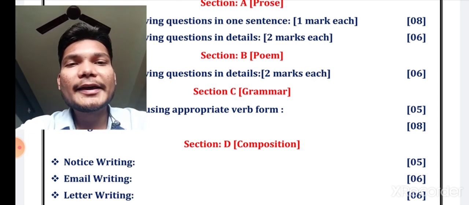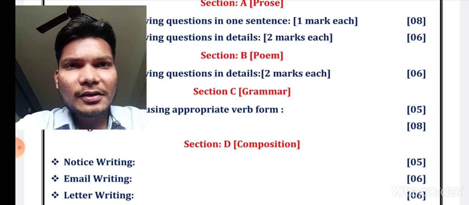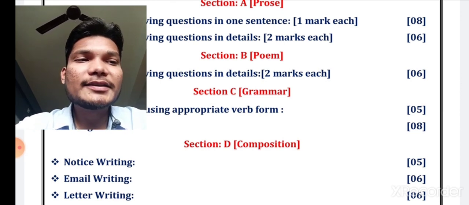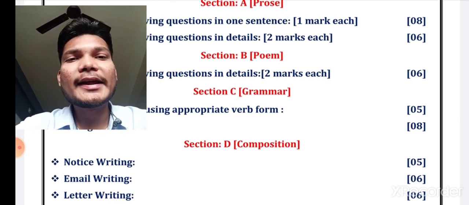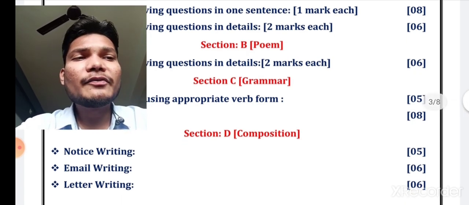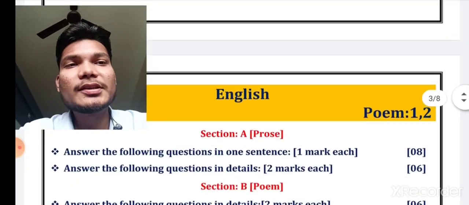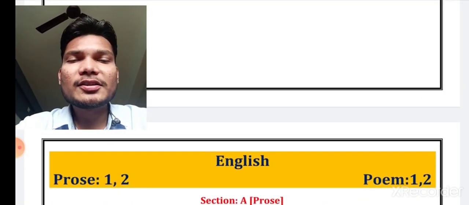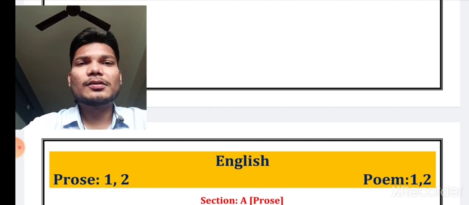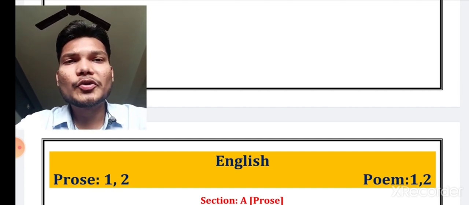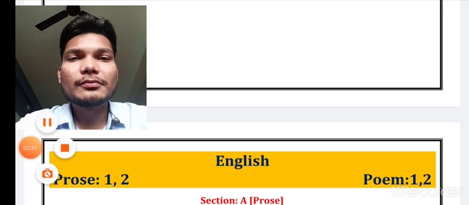Now let us come to section D, that is of the composition part. Writing portion will be there, notice writing is there, which we already have discussed. Then email writing is there, we also have discussed that, and letter writing will be there. Marks will be 5, 6 and 6. So this is how your English paper is going to be asked. Now let us revise and try to know what is going to be asked in your examination.